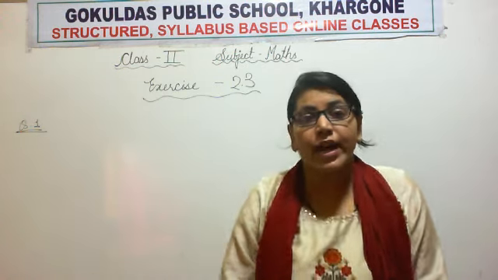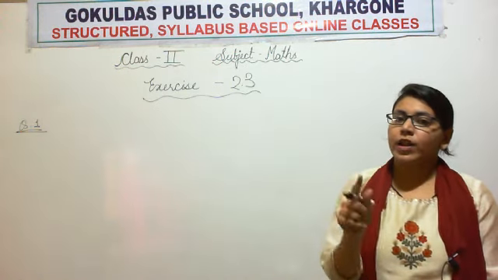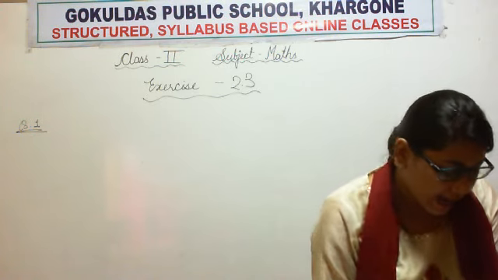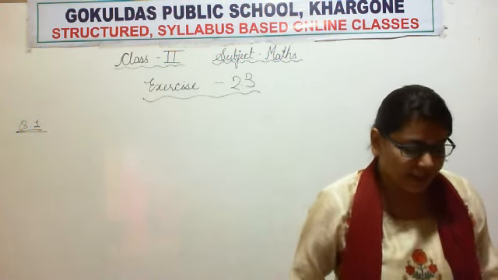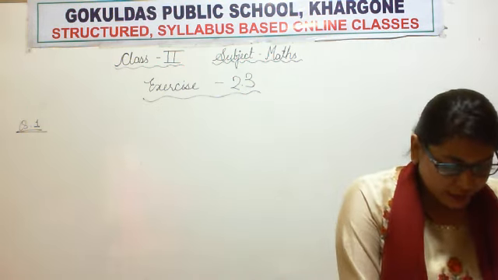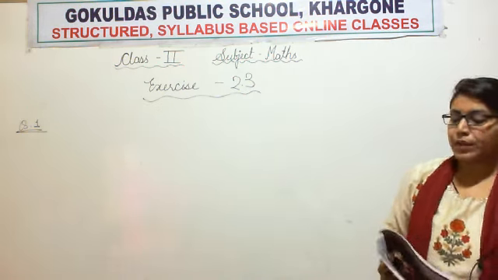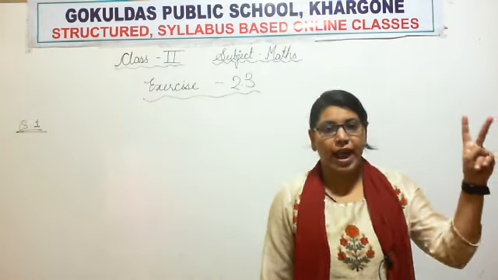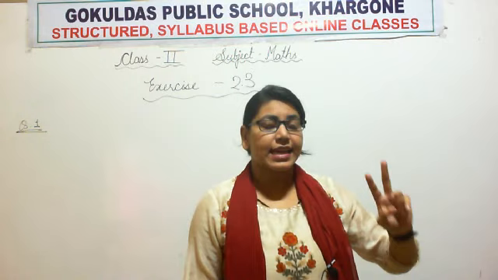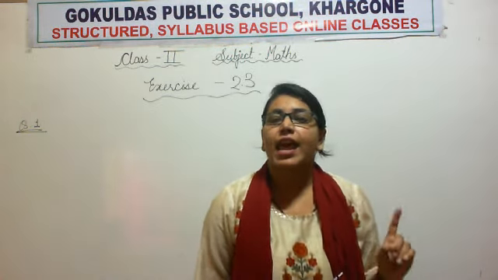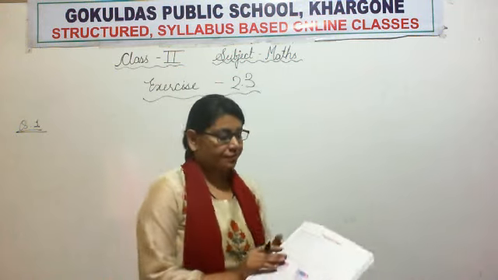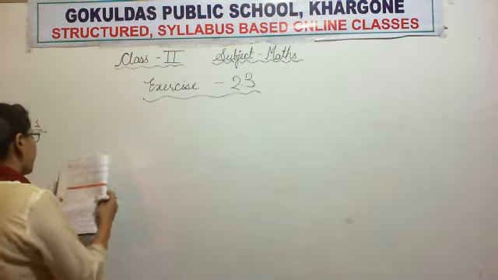Ma'am is not writing on the board, it doesn't mean you will not write in the copy. You have to write it in the copy, okay? Now, question 1 is fill in the blanks by rounding off following numbers to the nearest 10. We have seen two kinds of rounding off, nearest tens and nearest 100. So question 1 is asking to round off to the nearest 10.